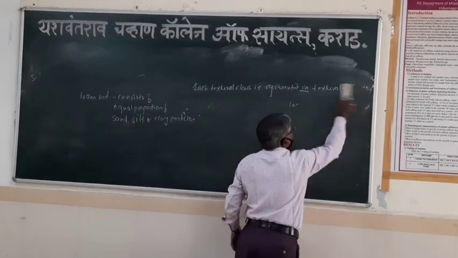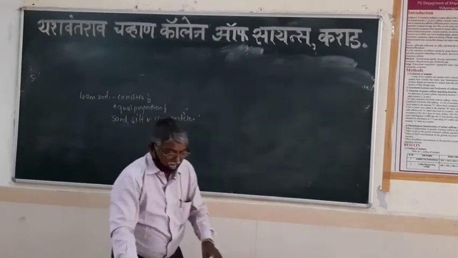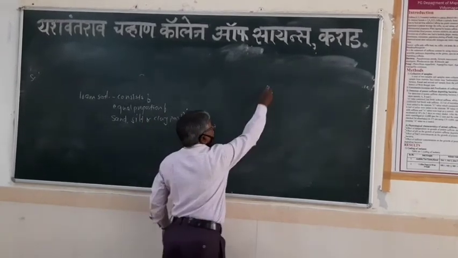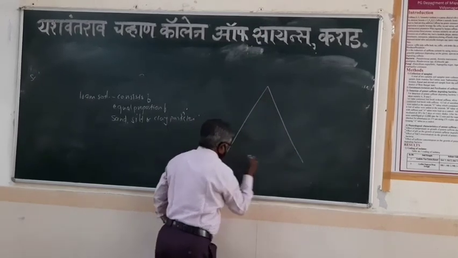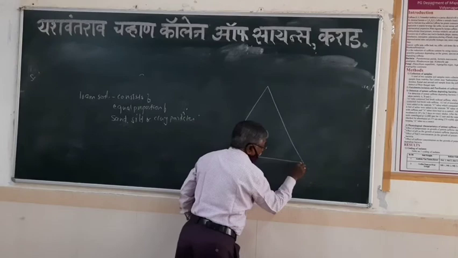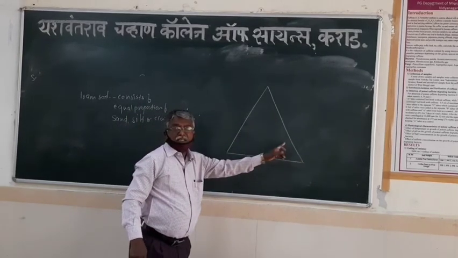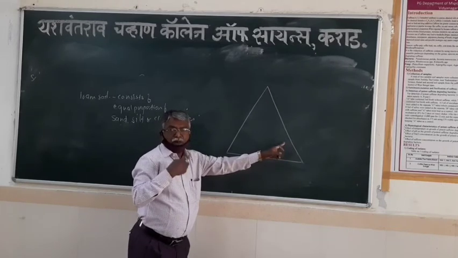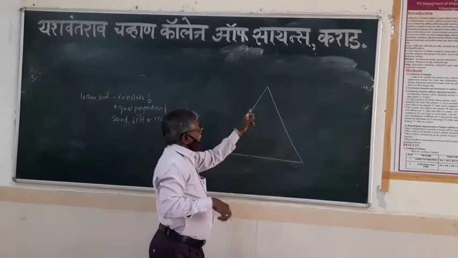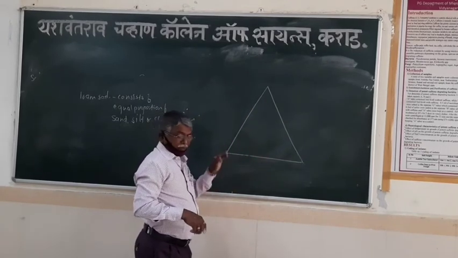These texture classes are determined with the help of the textural triangle. So what is the textural triangle? Here it is, the textural triangle. In this textural triangle there is the left side, the right side, and the base. First, second, and base.